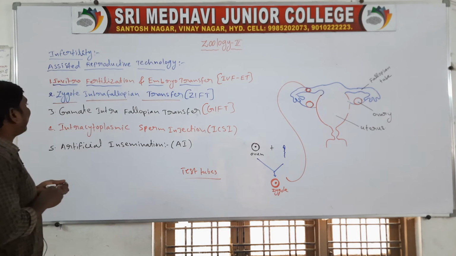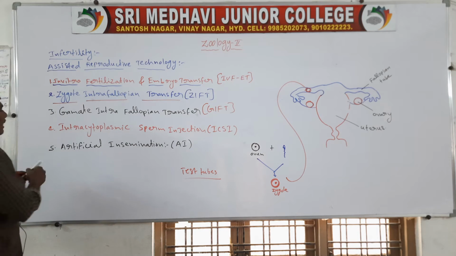Next, the third one: gamete intrafallopian transfer.